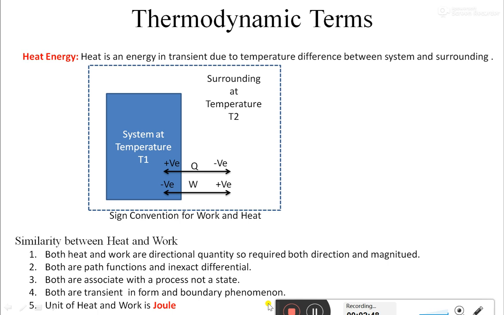So what it means is, whenever heat energy is there, it may be in the form of internal energy also. Actually, heat energy is not possessed by any system, basically. It is a transient phenomenon, it won't be held by any system. But if temperature is there, then there is a chance of flow of heat energy. Whenever temperature is there, heat energy comes into the picture. At absolute zero temperature, the electrons stop their movement.